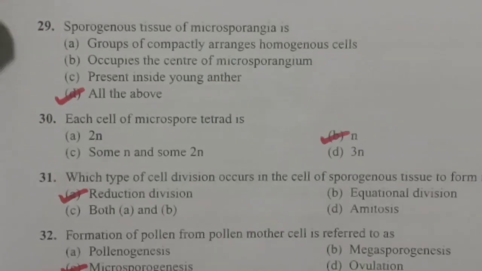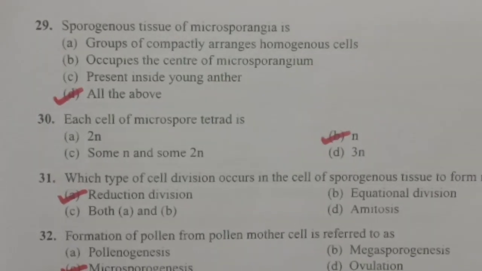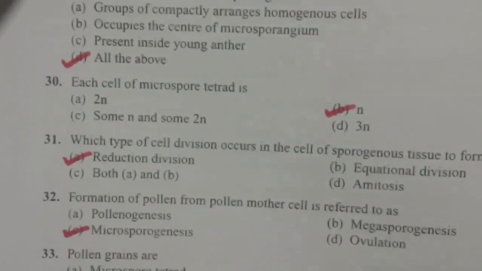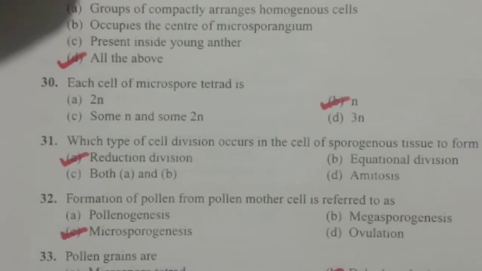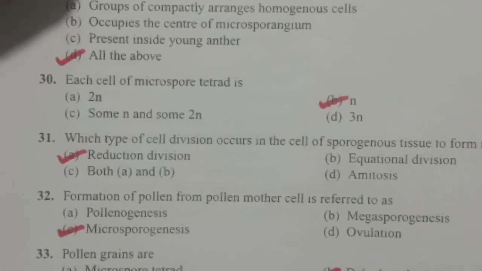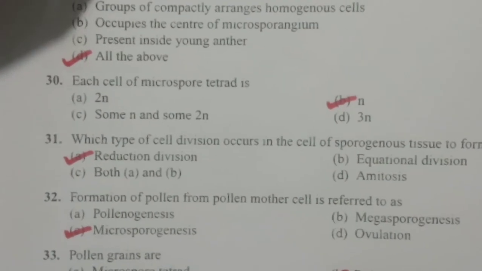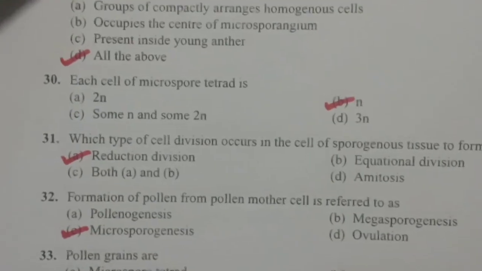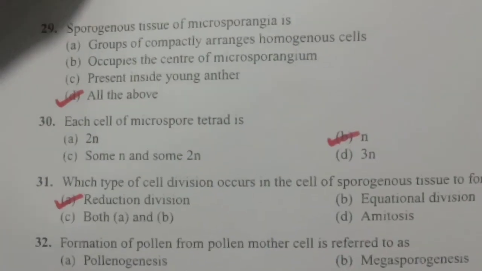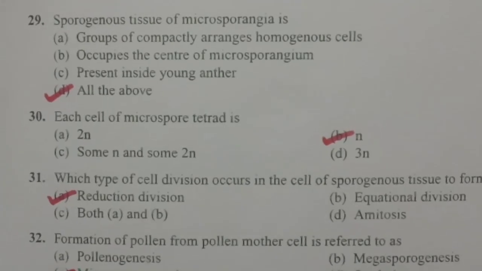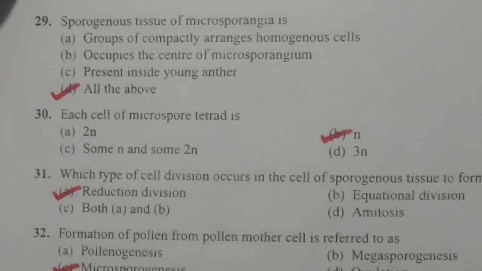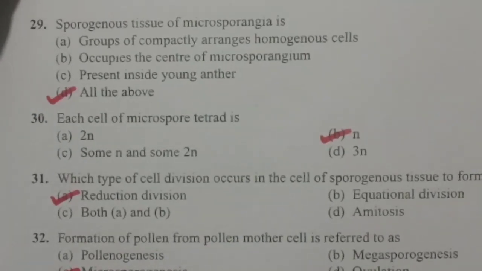And next question, sporogenous tissue of microsporangia is: option A, groups of compactly arranged homogeneous cells; option B, occupies the center of microsporangia; option C, present inside young anther; and option D, all of the above.